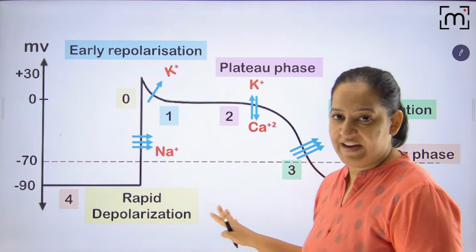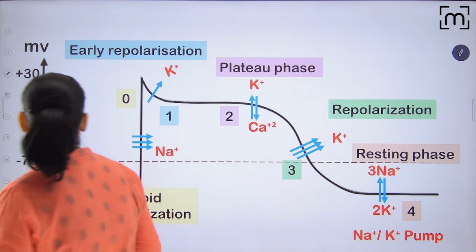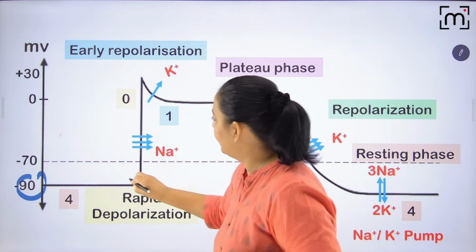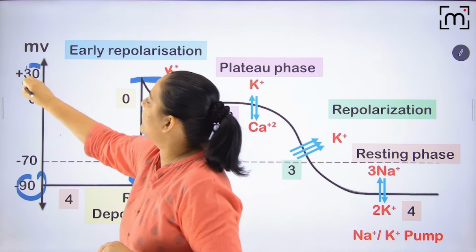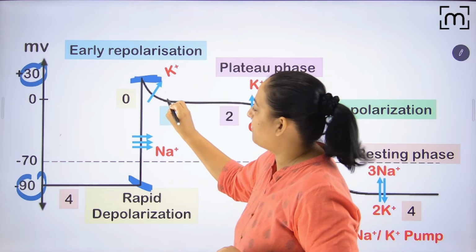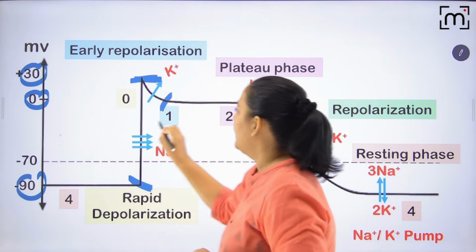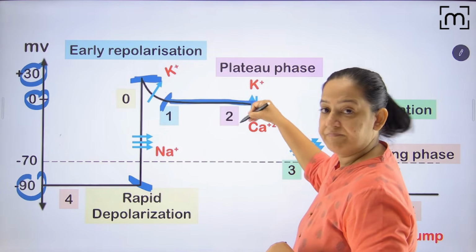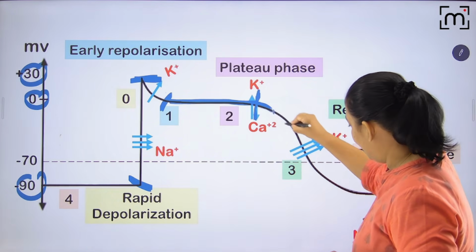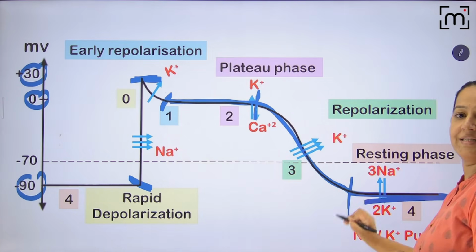So I hope you got this graph very well. In this graph also, I will mark the phases, just for confirmation. Phase 0 starts from minus 90 here till plus 30 here. Here, from plus 30 to 0, this is phase 1. And maintenance at 0, from here to here, is phase 2. From 0 to again minus 90 is phase 3. And maintenance of minus 90 is phase 4.